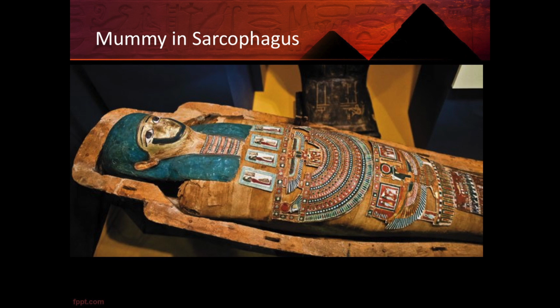So this image here shows a sarcophagus like the one that we just looked at, but where the top has been taken off. So inside, if you look closely along the shoulders, you can see the bandages that go down the body. On top of the face, you have this decorated faceplate, and down the body, you have a variety of decorations here for this person.